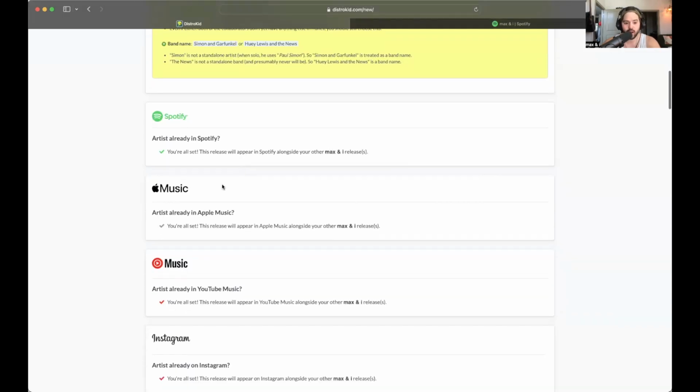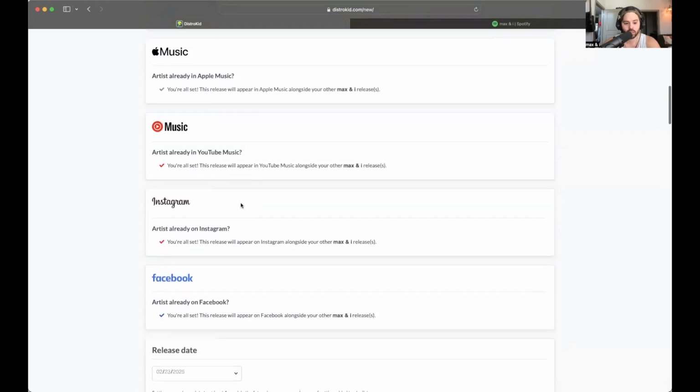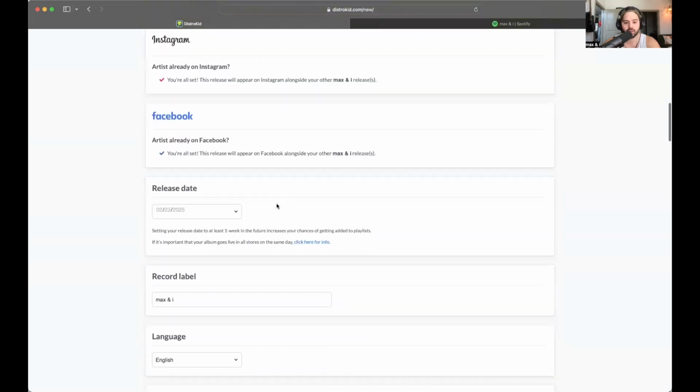The same thing goes for Apple Music, YouTube Music. You can link up your Instagram, your Facebook. I have all these things ready to go.